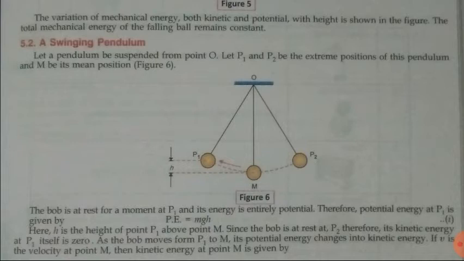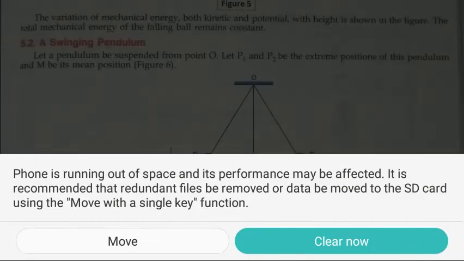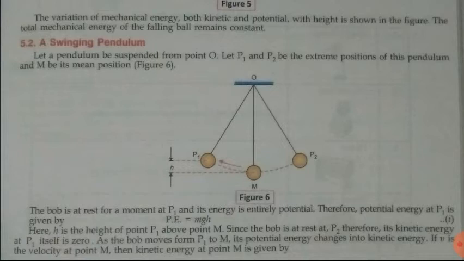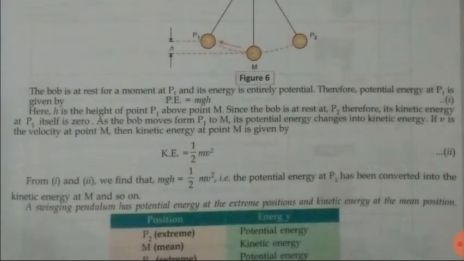But at the midpoint, the pendulum does not have potential energy, because potential energy is obtained by any object when it is not in its natural position. Because the mean position is the natural or initial position of the pendulum, there will be no potential energy, and whatever energy the pendulum possesses at that time will purely be kinetic energy, half mv square.